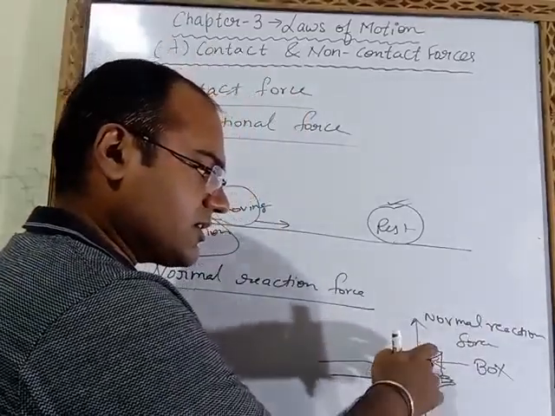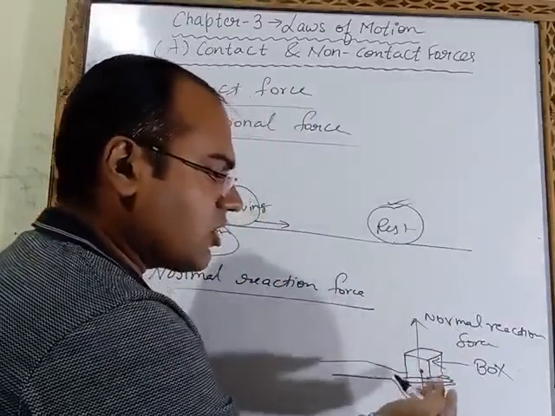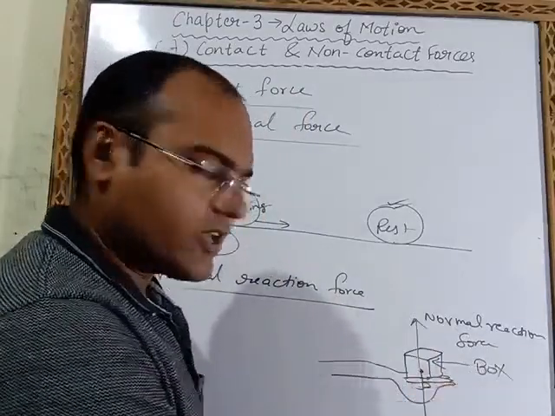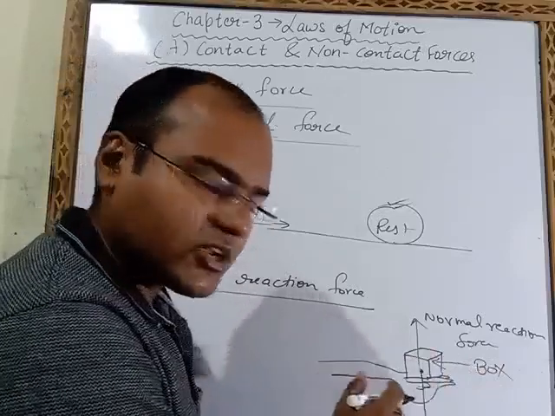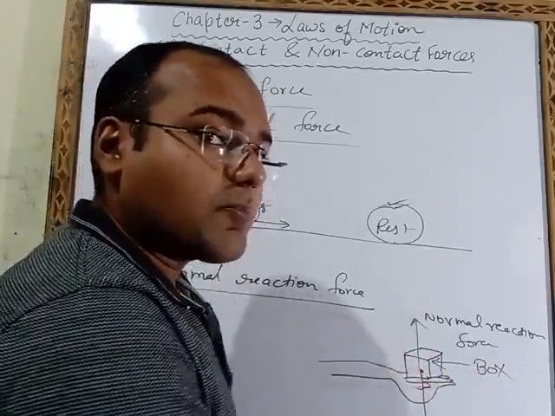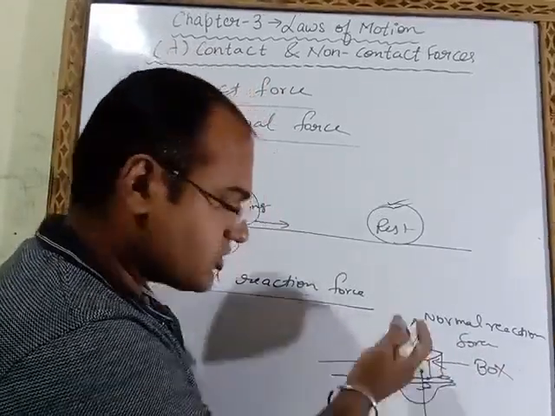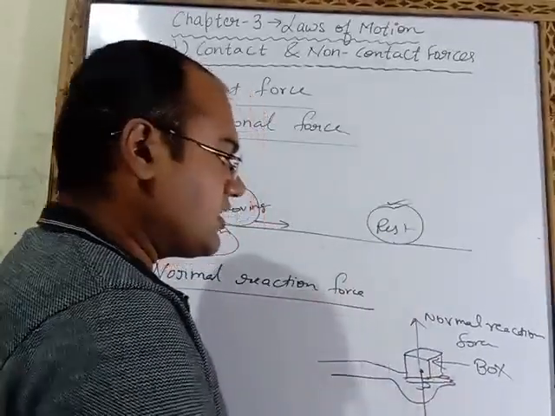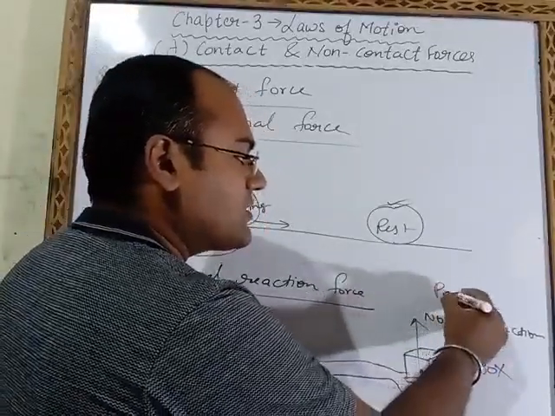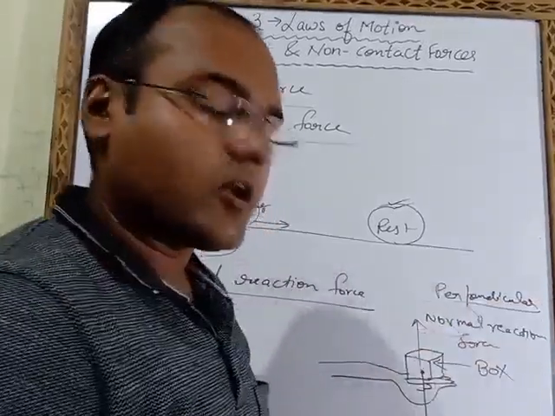This box is applying a force in the downward direction, but it will not fall because our hand, on which we are holding this box, will exert a force in the opposite direction to the weight. Weight is in the downward direction, and the normal reaction force will be in the opposite direction. Normal means perpendicular.